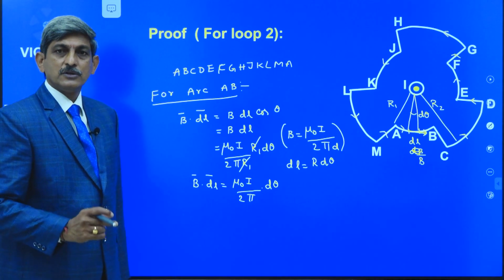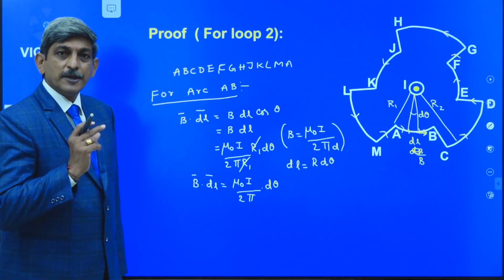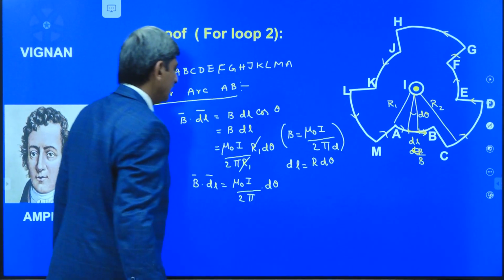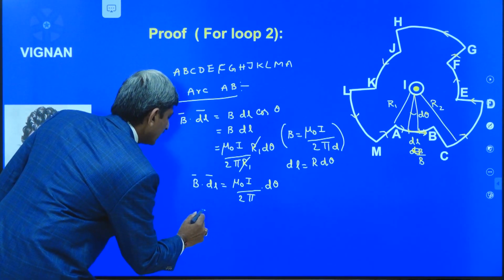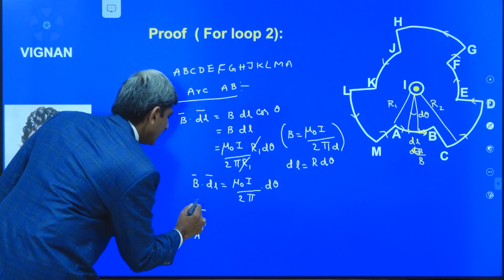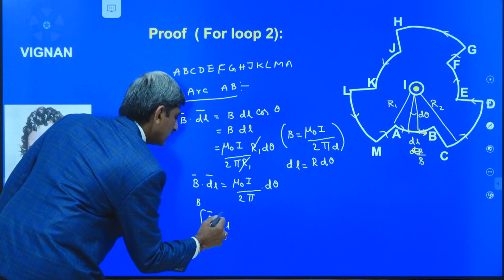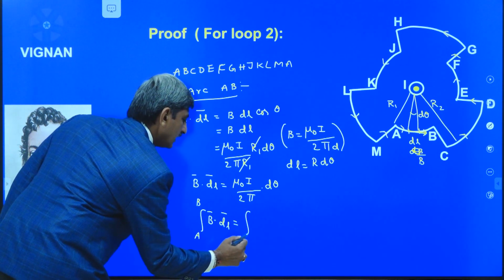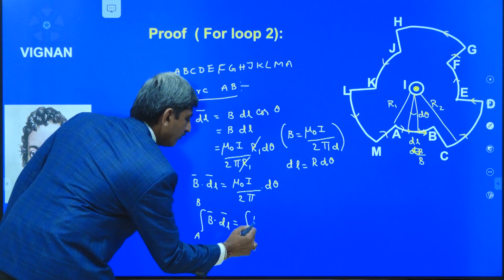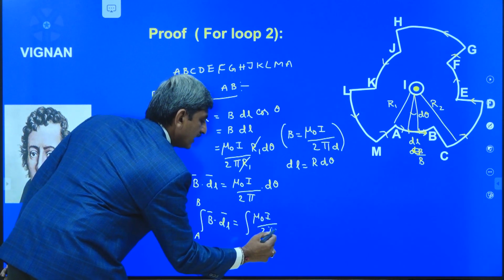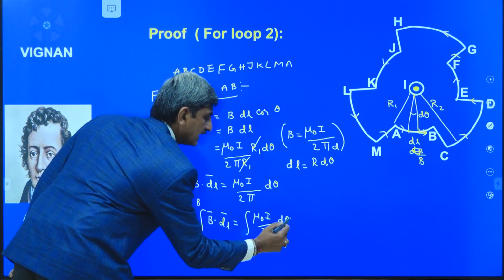If we determine the B bar dot dl bar of this entire arc AB by using the integration, it becomes integral A to B of B bar dot dl bar is equal to integral of mu naught I divided by 2 pi d theta.